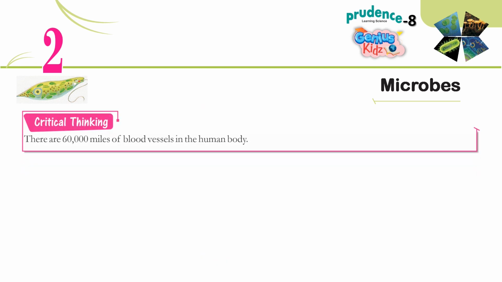Critical thinking. There are 60,000 miles of blood vessels in the human body.